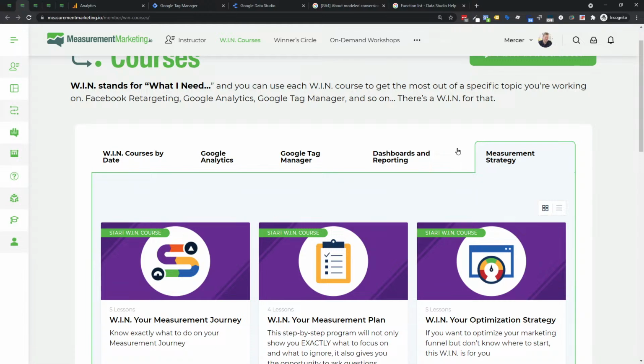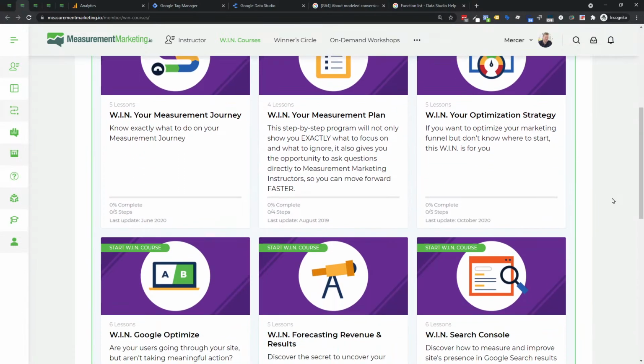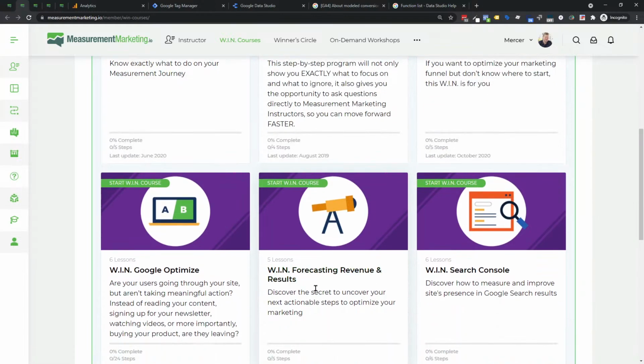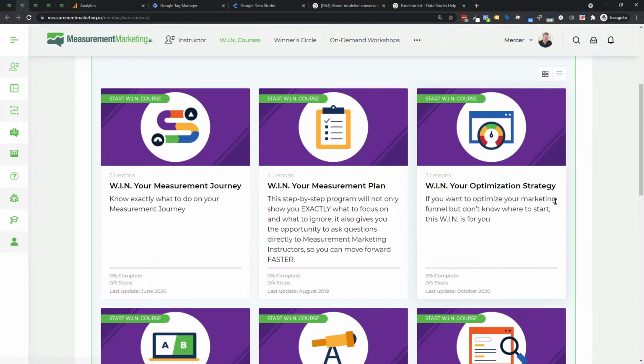You have to understand how to think measurement. You have to understand how to get a measurement culture in your organization. And when you understand measurement, this world becomes so much easier. And so there's a lot of strategy back here in terms of how to think about things, how to optimize, and how to actually forecast revenue and results. Optimizing is way beyond split testing. It's a whole other thought process back there.